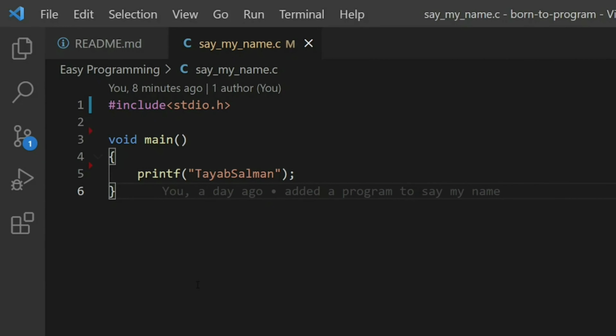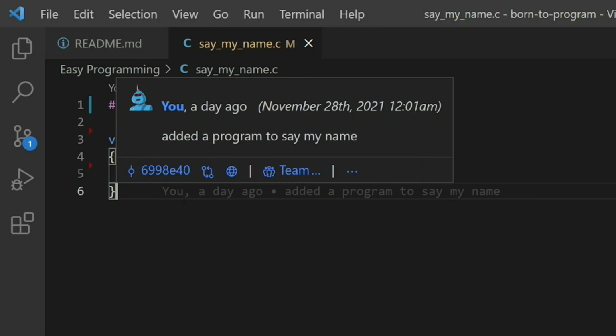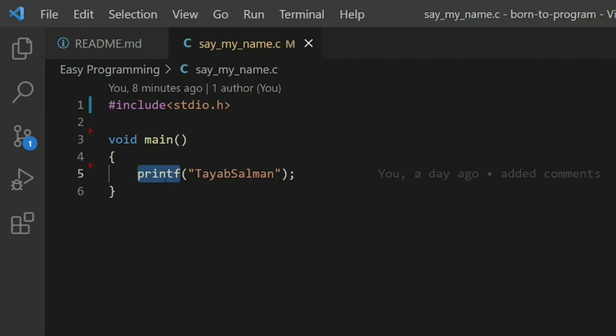Coming to the part, most candidates during interviews will not know why they have written this hash include, why they have written this main, and whether we can use any other text instead of this printf. So let's come to the first point, hash include. As I said, Gupta ji will be including some header files, which will work as standard input output functions. It means that this printf literally uses the standard output, the monitor.